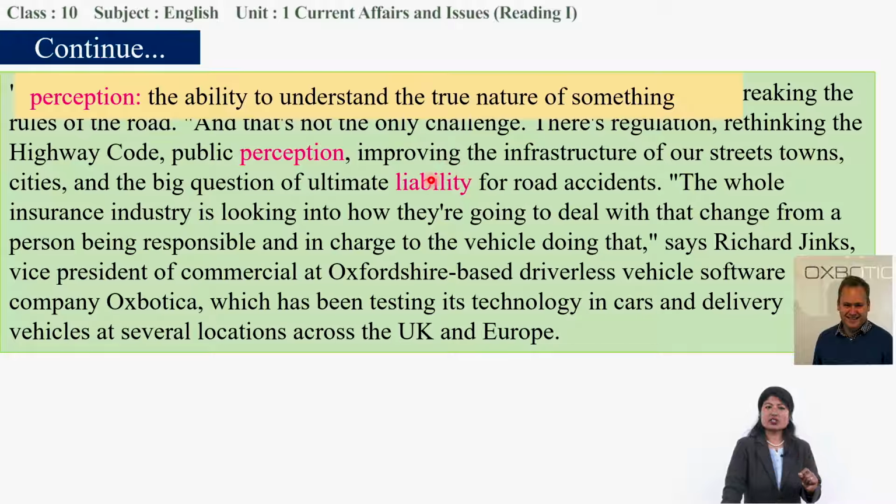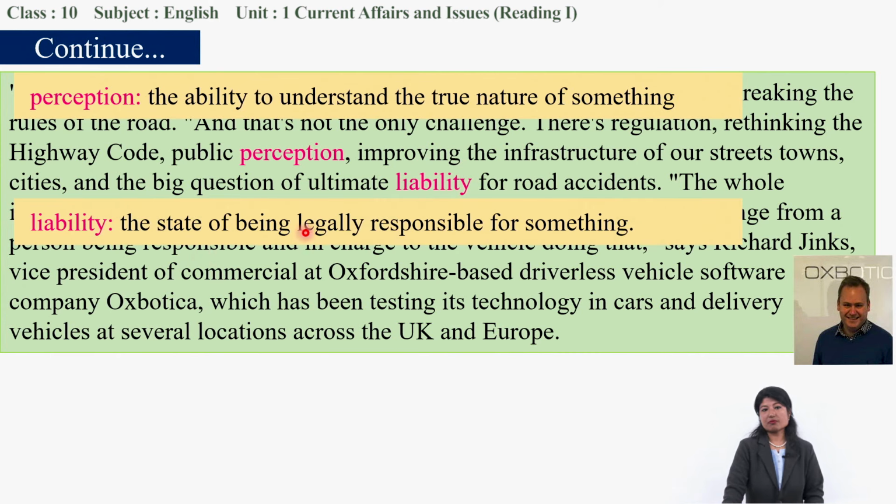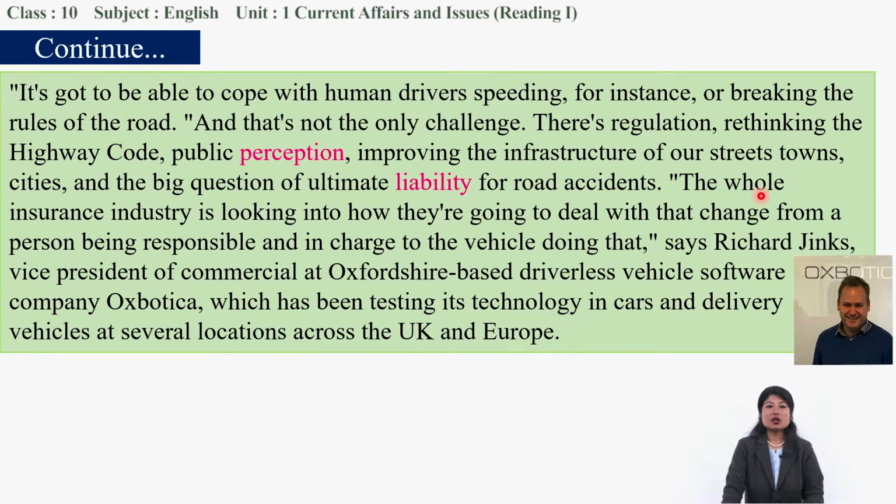And there's a big question about liability. What is liability? State of being legally responsible. Who will take the responsibility for road accidents? There is a big question about that. The whole insurance industry is looking into how they are going to deal with that change.